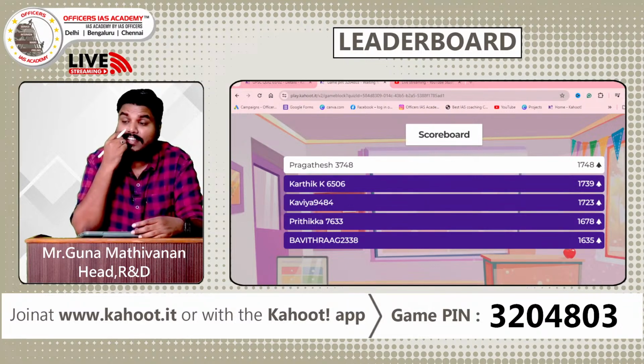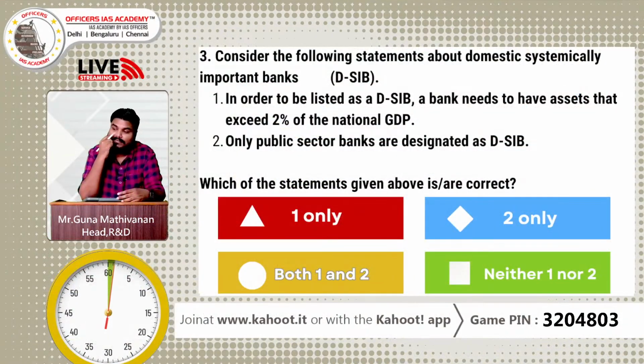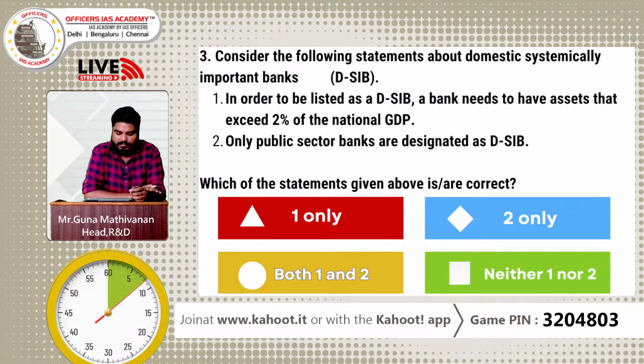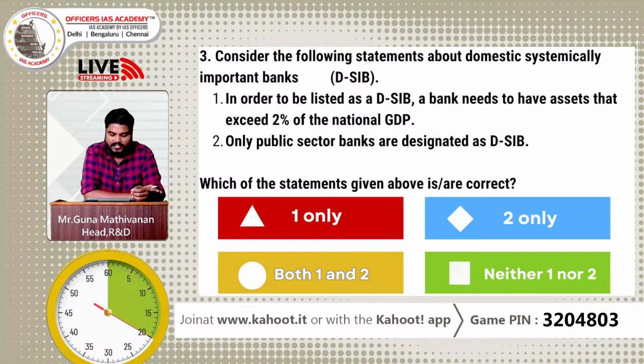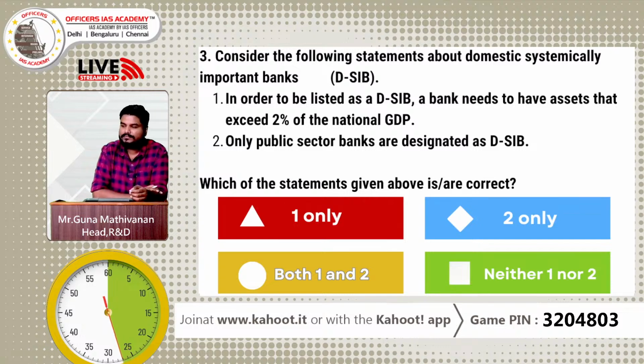Let's see whether it's a 30-second or 60-second question. Consider the following statements about domestic systemically important banks. 60-second question, great. 1. In order to be listed as a DSIB, a bank needs to have assets that exceed 2% of the national GDP. 2. Only public sector banks are designated as DSIB. Which of the statements given above is correct? 1 only, 2 only, both 1 and 2, D. neither 1 nor 2. The question is regarding domestic systemically important banks.